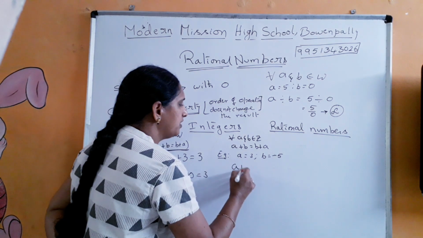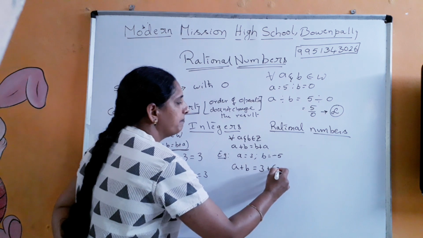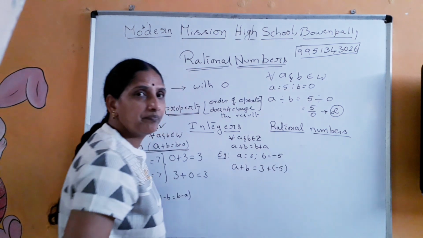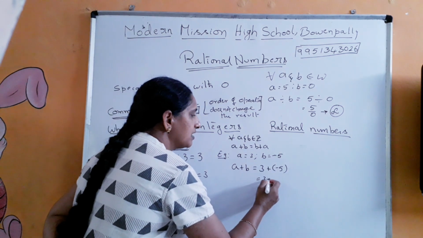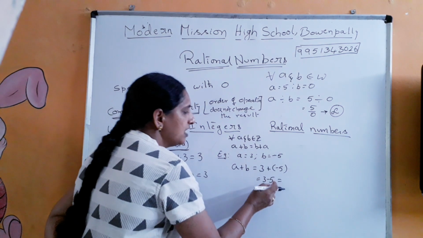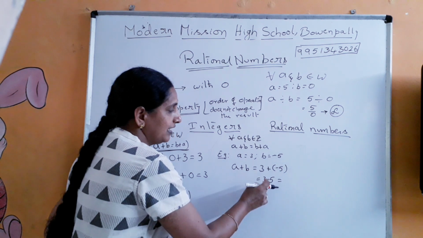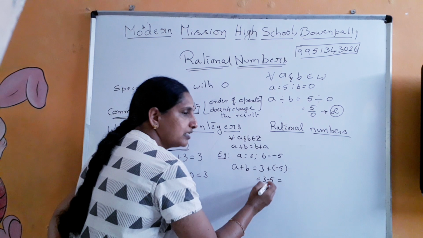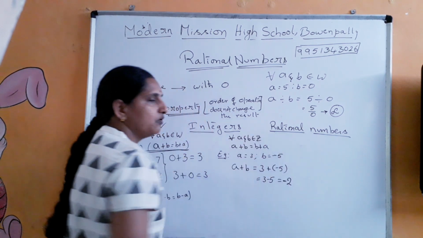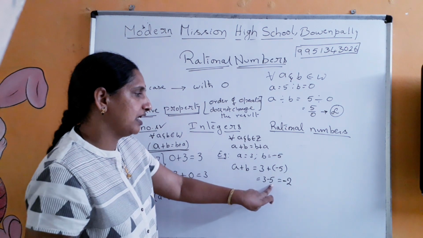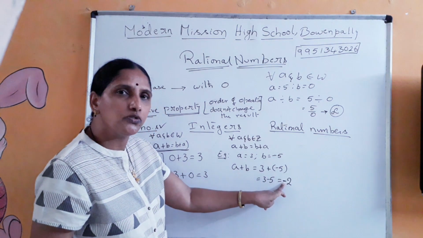So now A plus B is equal to, what is A plus B? 3 plus of minus 5. 3 plus of minus, which is equal to 3 minus 5. The result is here, since two opposite operator signs, you will get this as subtraction. 5 minus 3 is 2 and you have to give the sign of the bigger number. What is the larger number here? 5 is the larger number. So 5 is having negative sign, so therefore you are getting minus 2.